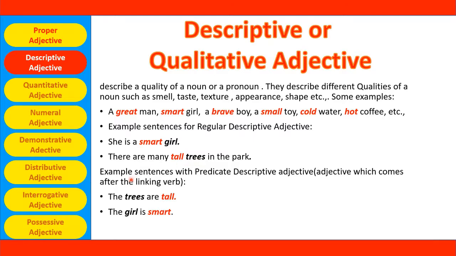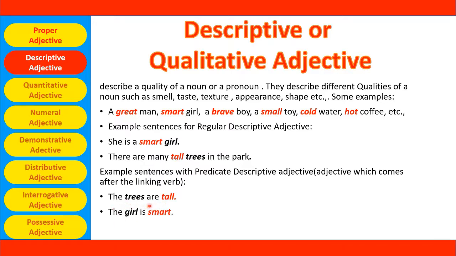So, let's see some examples of predicate descriptive adjectives. What is a predicate descriptive adjective? The adjectives which come after a linking verb. That means they are not immediately with the nouns. Between the noun and the adjective there will be a linking verb. Let's see some examples here. The trees are tall.